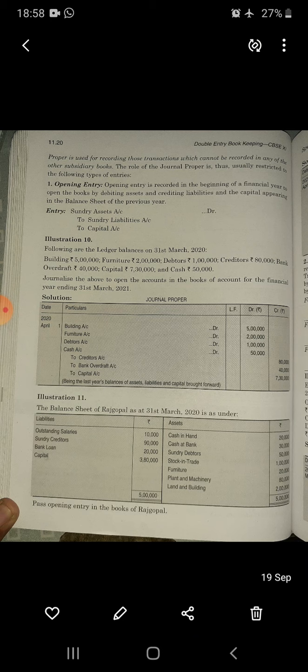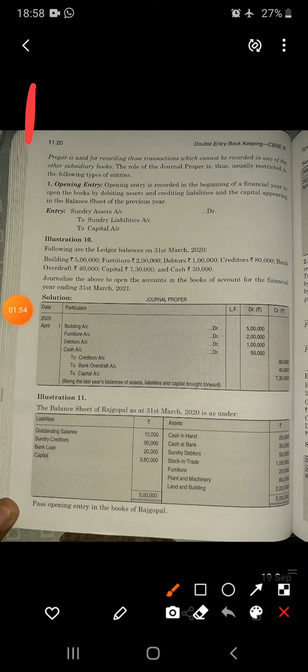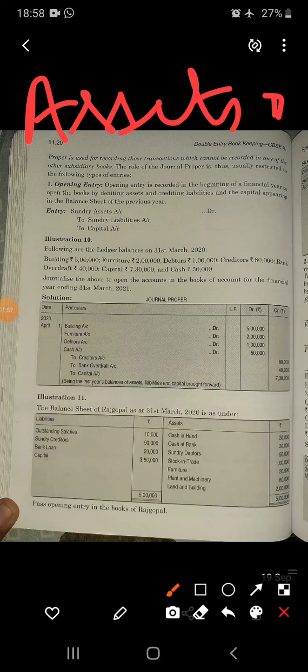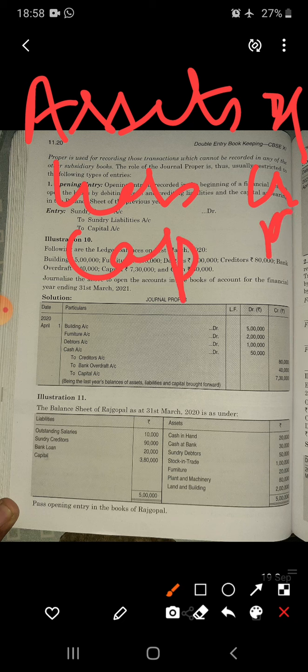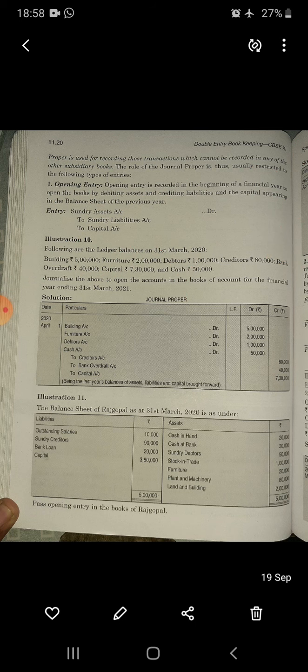How do we prepare opening entries? It is very easy. When we have to prepare opening entries, all the assets must be debited, and all the liabilities must be credited. If the balancing figure is given the name of capital, it will also be credited. Assets must be debited, liabilities must be credited, and if capital is not given, the difference between assets and liabilities will be treated as capital. Clear?